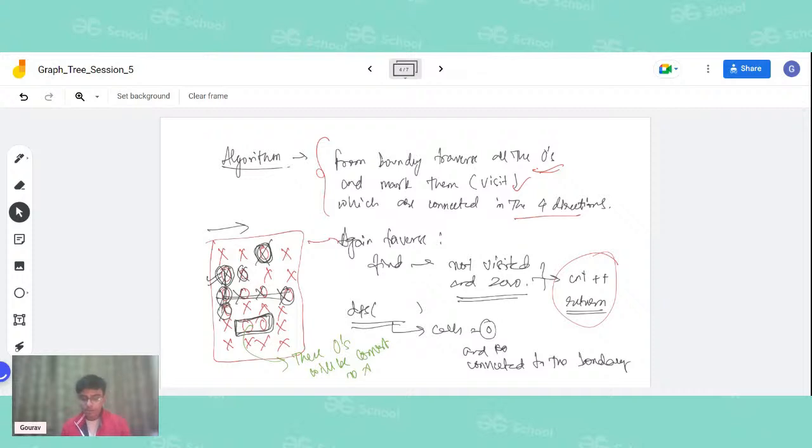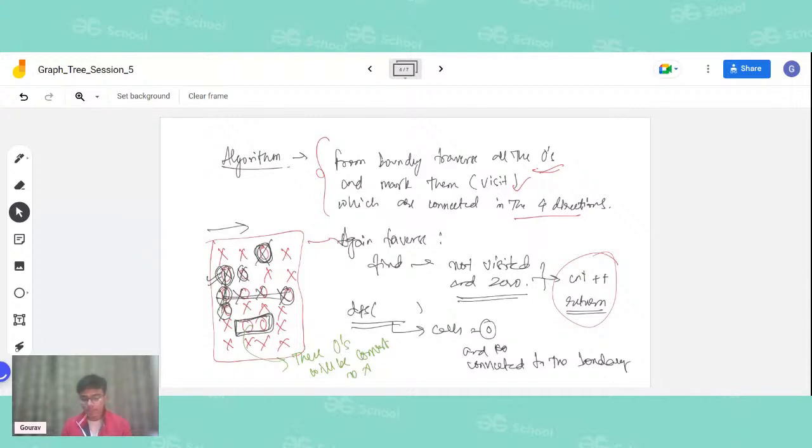Let us implement the DFS function then. So what exactly is DFS? DFS is depth first search. In DFS we traverse recursively down any particular path and try to mark it visited. We will give this DFS function two parameters, a row and a column. Why a row and a column? Because the graph is in the form of a matrix. And the first thing we will do is mark this row and column visited.